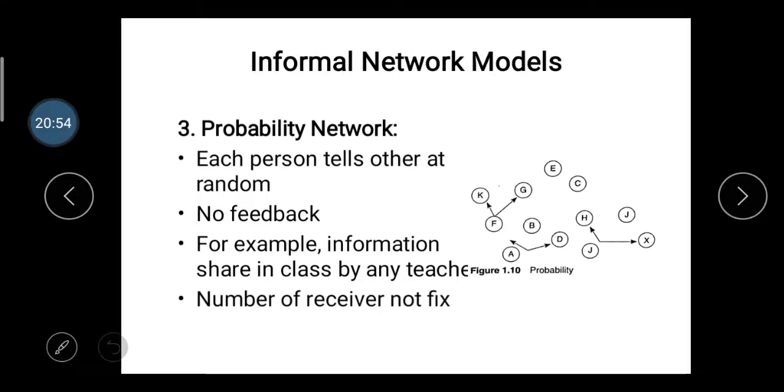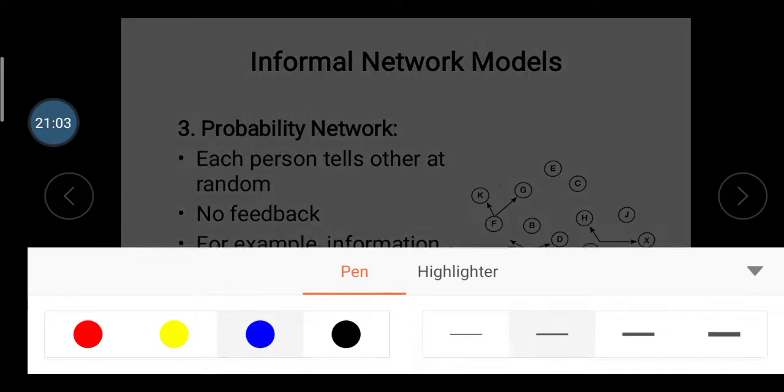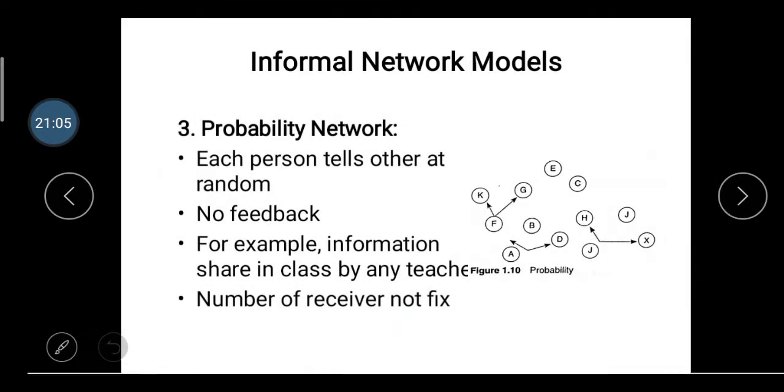Here is the diagram, or the model, of this probability network. In this network you can see that A gives the information, and D gets the information.